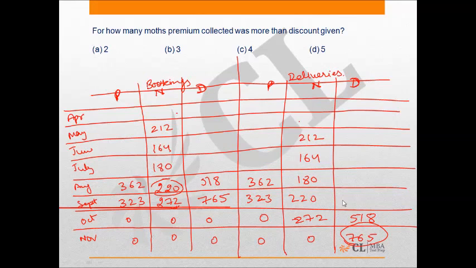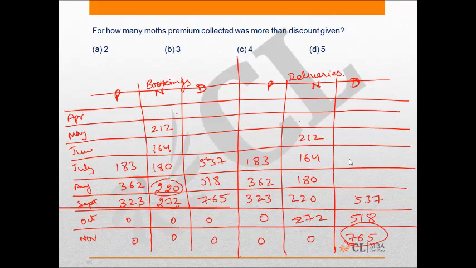So from here again I can calculate the discounted deliveries which were booked in the month of July, right? So when you add up 323 and 220 and subtract it from the deliveries of September, you will get 537. So this 537 comes here, and the premium bookings will be 183. This 183 happens in the same month, okay?